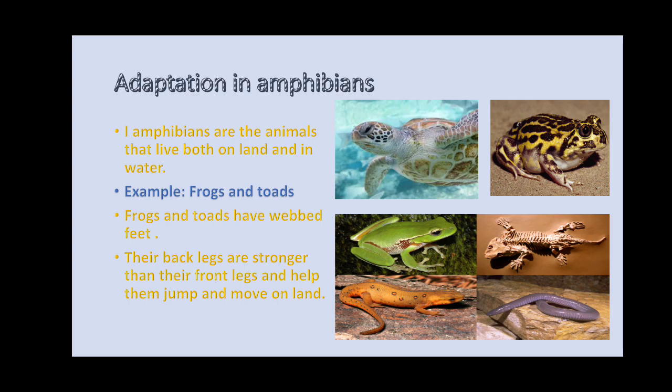It takes the back legs' support. With the back legs they push and lift the entire body, and they jump. The entire body is held on the back legs when they jump, and with the help of the front legs it stands again on the land. So that is the reason back legs are much stronger than front legs, helping them to jump and move on the land.